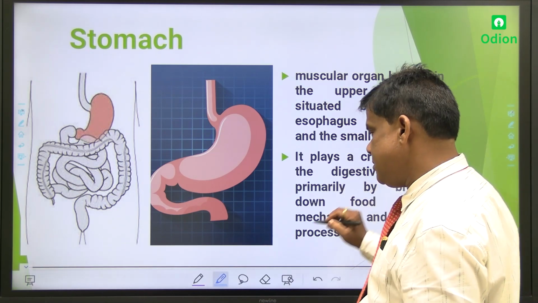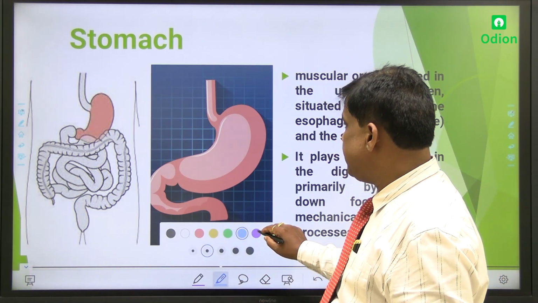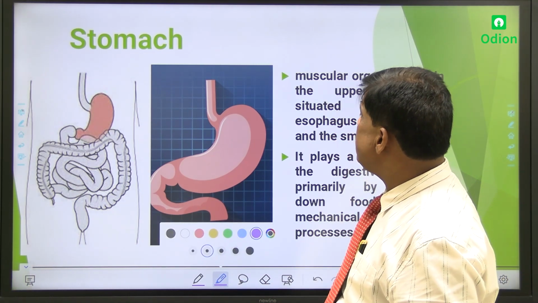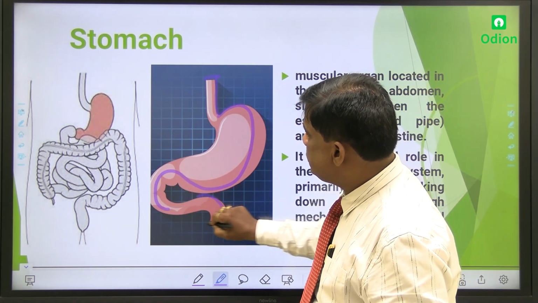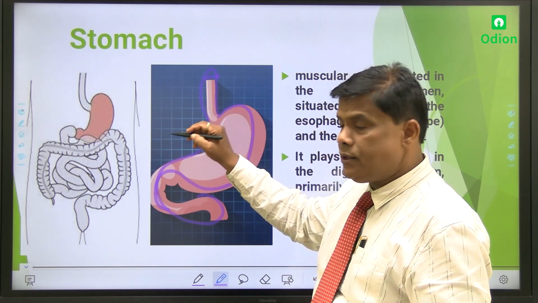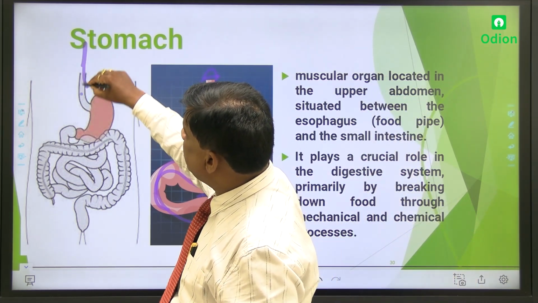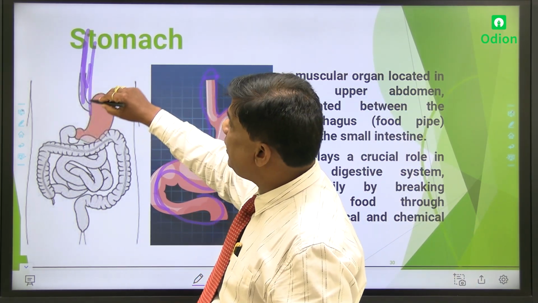What is stomach? What is stomach, my dear? Stomach, you see, this structure is a stomach. We have already seen there. This is the food pipe. Here also look, this is the food pipe and esophagus.